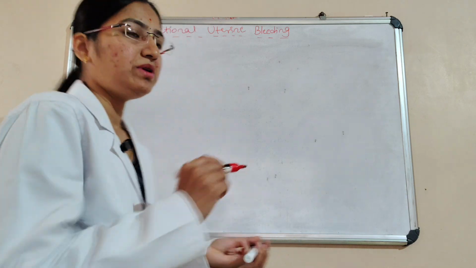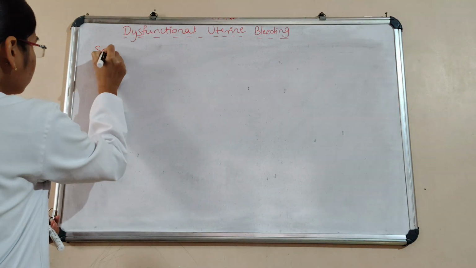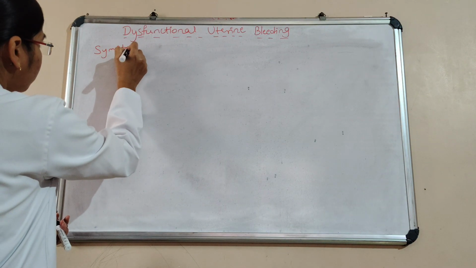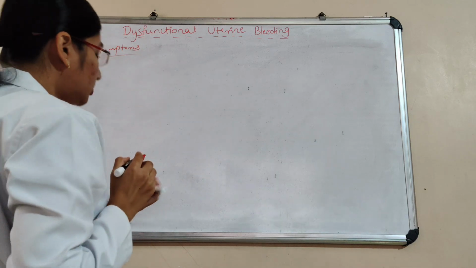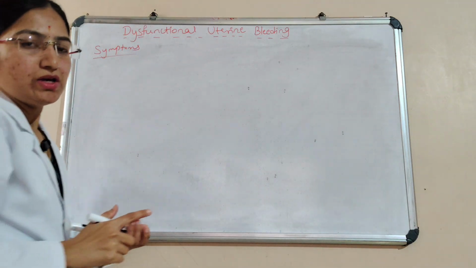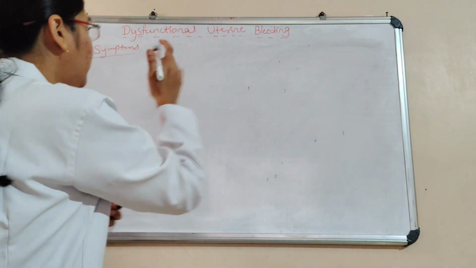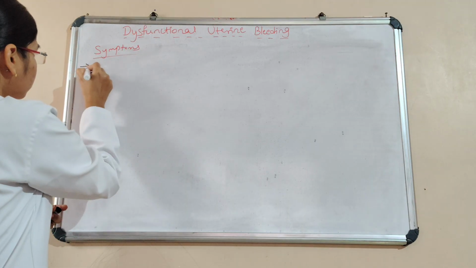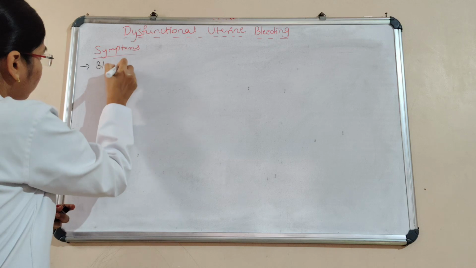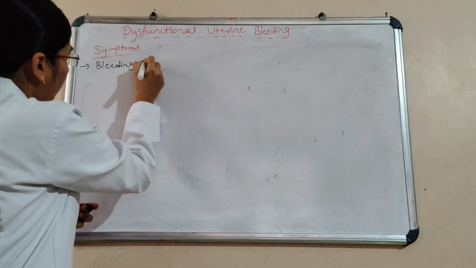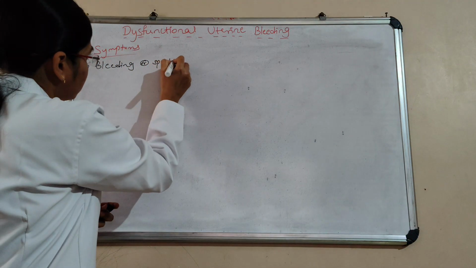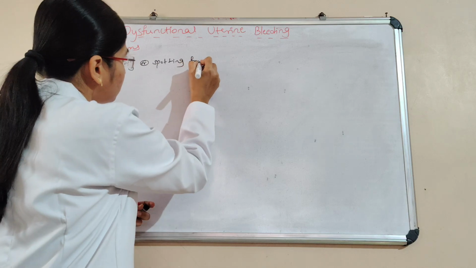Next, we'll see the symptoms of dysfunctional uterine bleeding. There will be bleeding or spotting from the vagina in between periods.